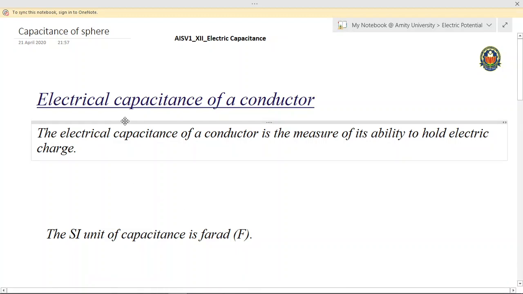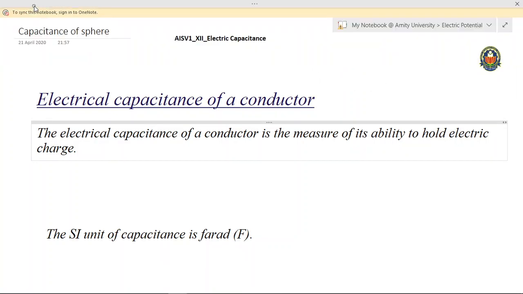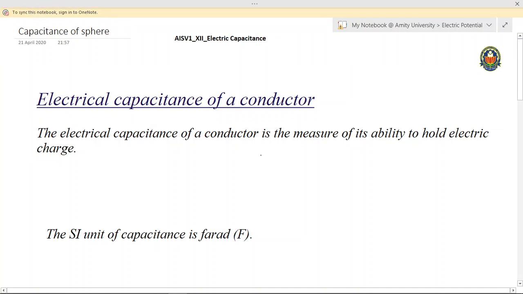Students, in the previous session, we talked about the concept of electrical capacitance, wherein we studied that every conductor, or every conducting body, has a capacity to hold charge. And the electrical capacitance of the conductor is a measure of its ability to hold the electric charge.